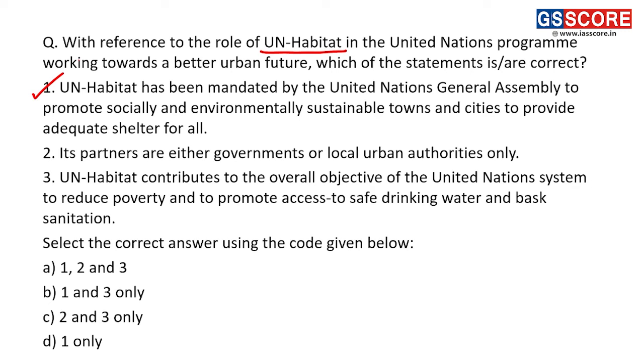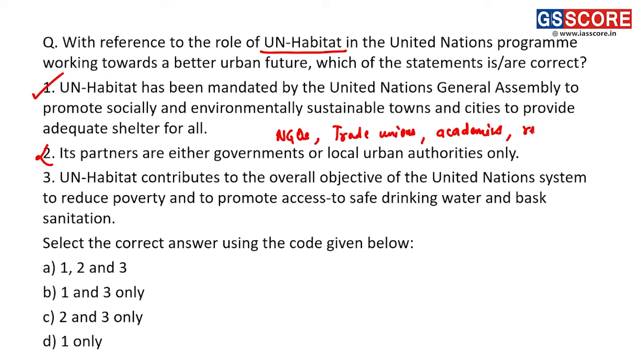Second, its partners are either governments or local urban authorities only. Now this statement is an incorrect statement. Why? Because UN Habitat not only partners with governments and local urban authorities, along with that, it also partners with NGOs, then trade unions, then academics, right?